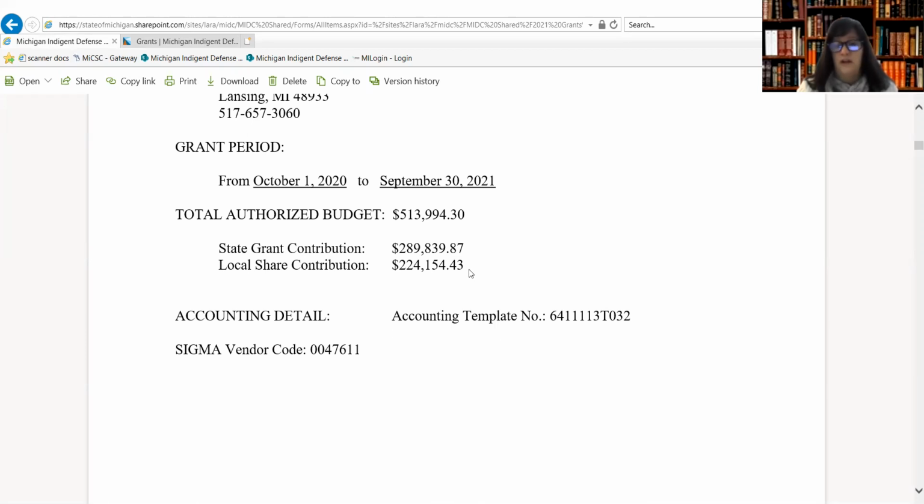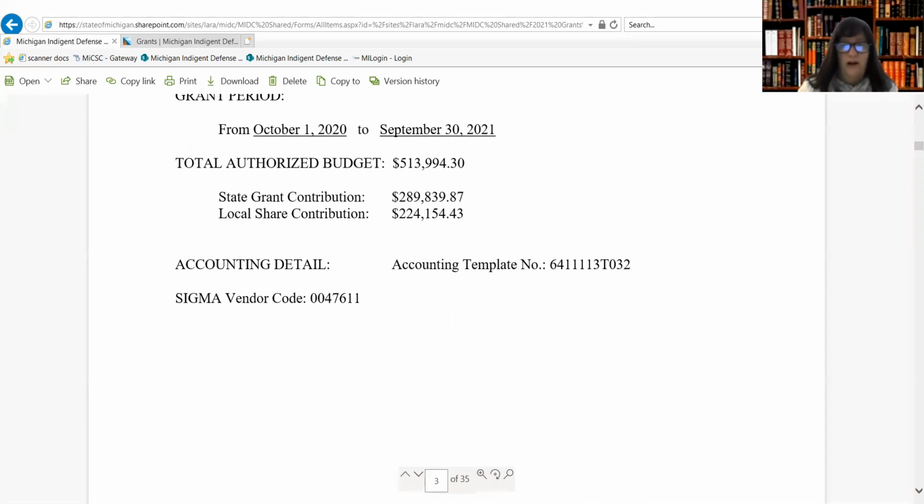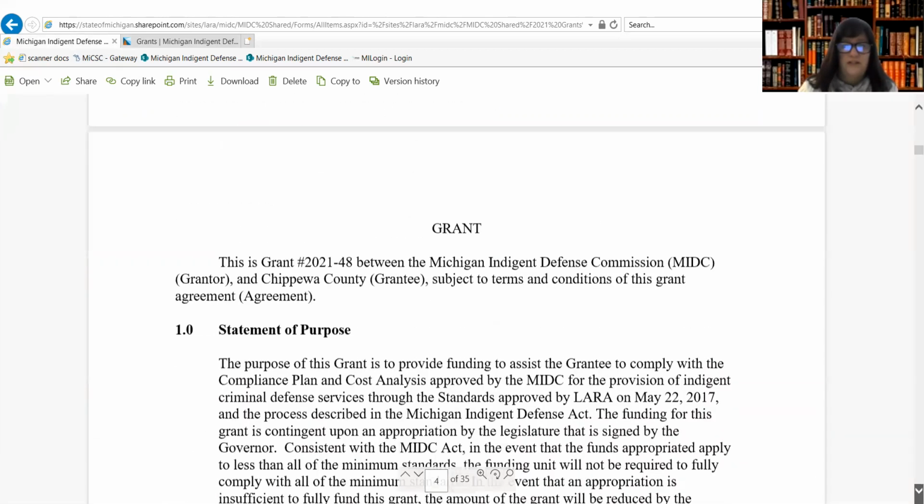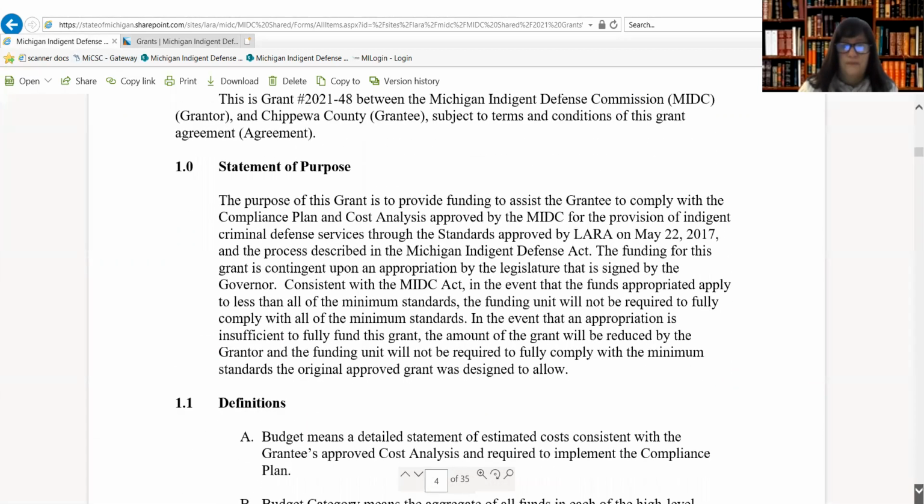The local share for this grant year has been enhanced by the CPI factor and is part of the budget, your total budget. So the funding for the local share, along with the state grant, are the two main components that fund the entire budget or cost analysis for your system.